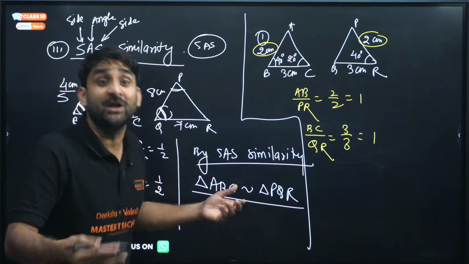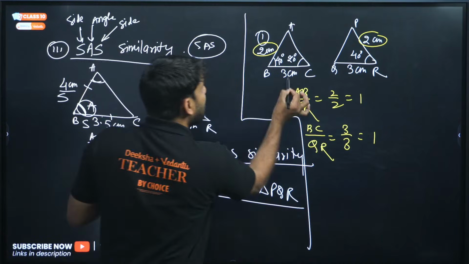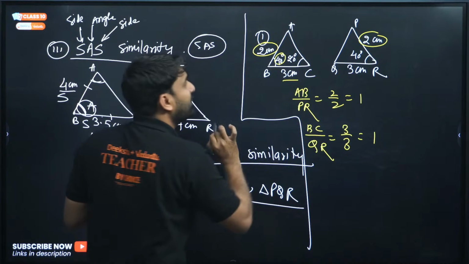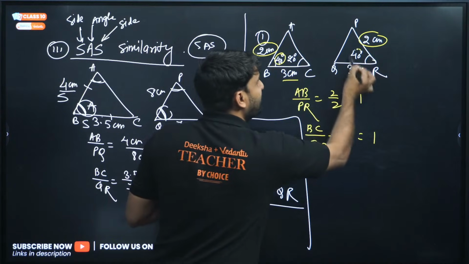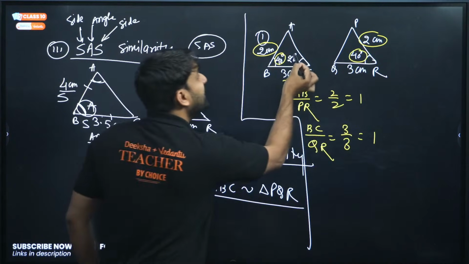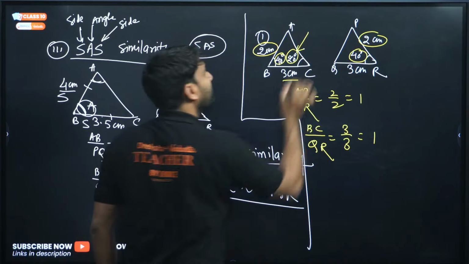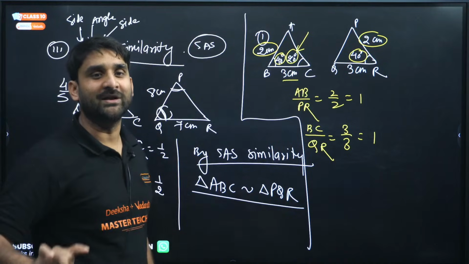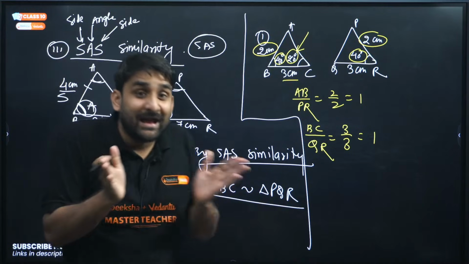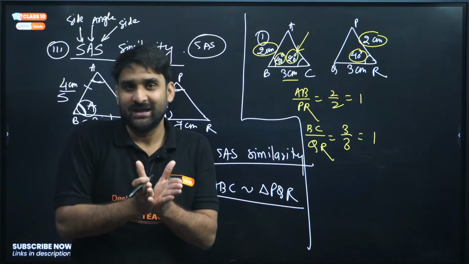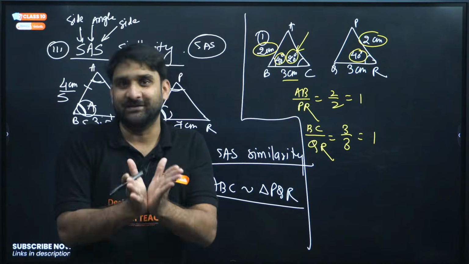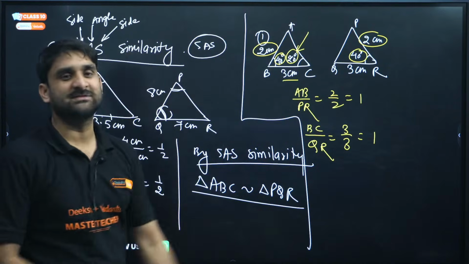Both the ratios are equal, and the angle between these 2 sides here is 40 degree, and the angle between these sides here is 40 degree. This 20 degree is just for confusion. You don't need to focus on 20 degree. You have to focus on the angle between the 2 sides. Right? So this triangle is similar to each other.